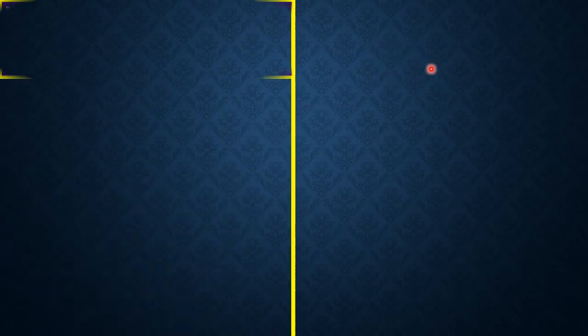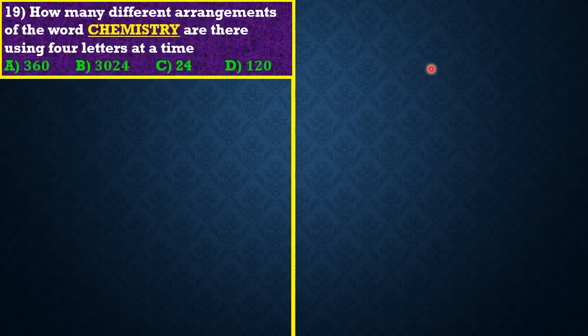Okay, our question 19, guys, reads: how many different arrangements of the word chemistry are there using 4 letters at a time? Okay, so friends, this question is very tricky. At the same time, guys, once you've seen the hint to solve this question, it becomes a very easy question that even a Form 5 student can answer without even thinking. They want us to get the number of different arrangements of this word chemistry.